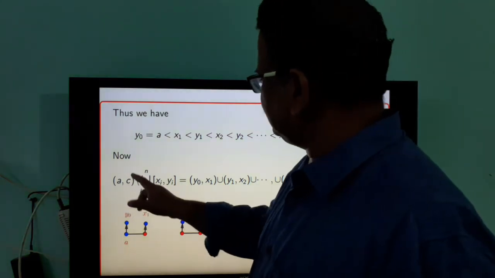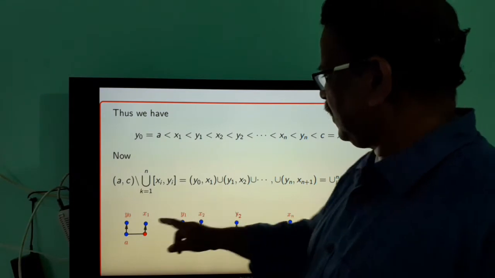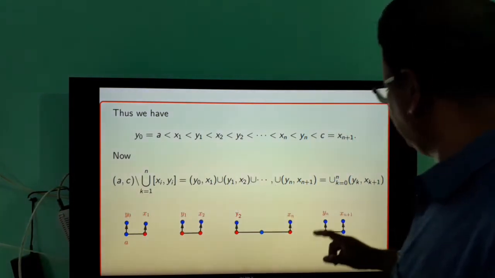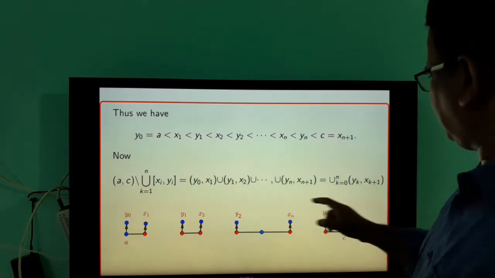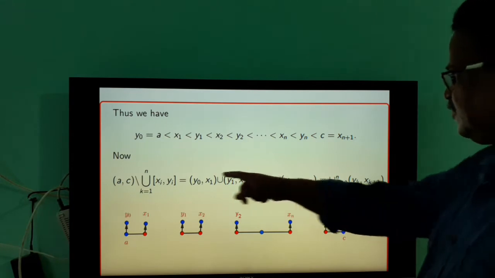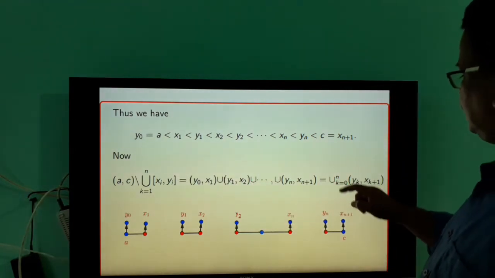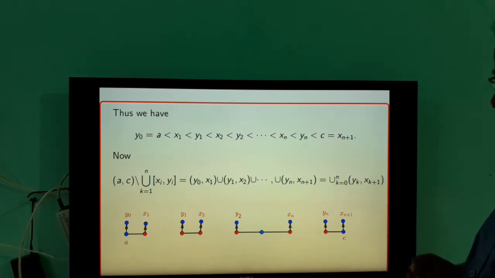So (a,c) minus the union of the closed intervals [x_i, y_i] is equal to [y0, x1] union [y1, x2] union, etc., [yn, x_(n plus 1)]. Using summation notation, we can write this union as the union over k equal to 0 to n of [y_k, x_(k plus 1)].